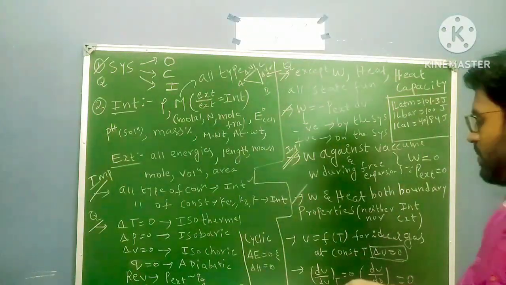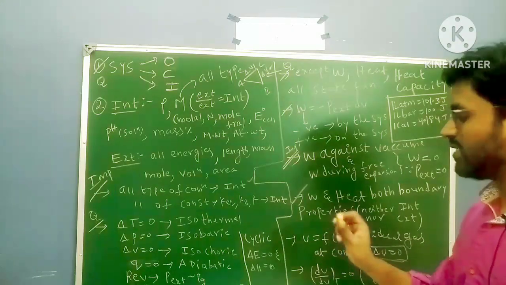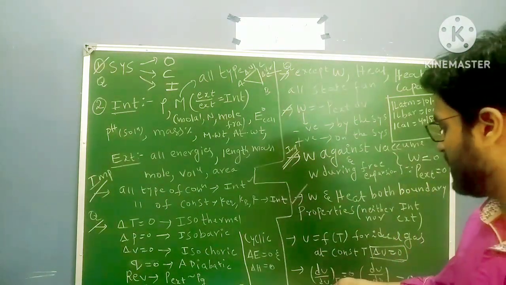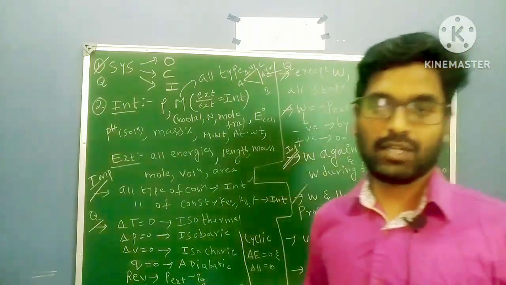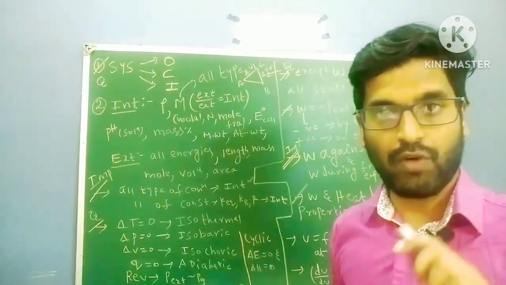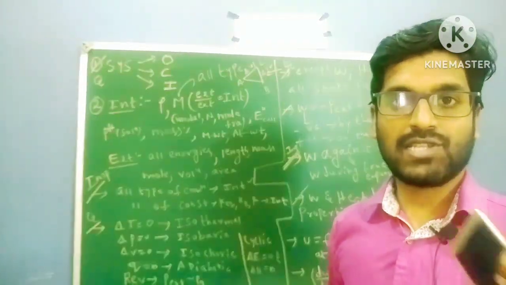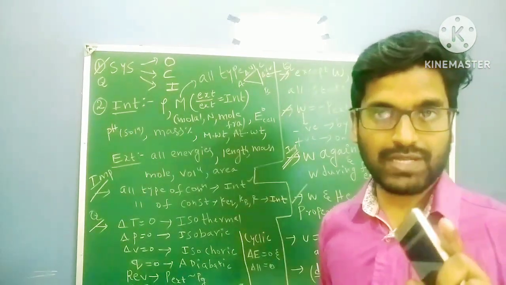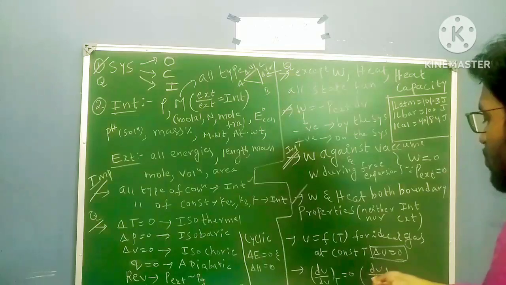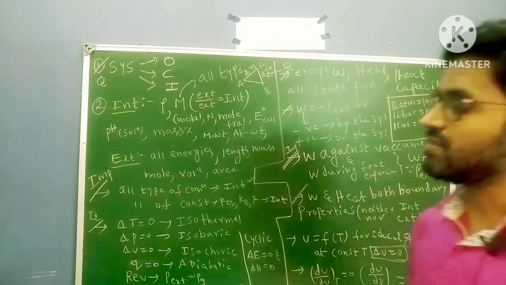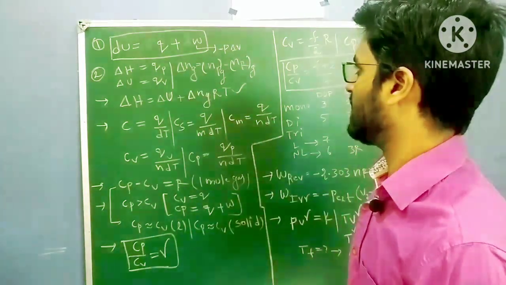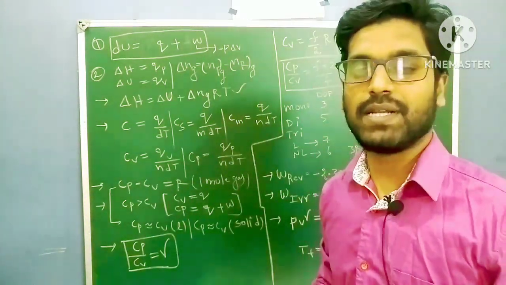Last one, dU by dV, change in internal energy with respect to anything. Change in internal energy with respect to the volume, with respect to the pressure, dU by dV at constant temperature. At constant temperature, if you take change in internal energy with respect to any variable, either volume, pressure, anything you take, it is always 0. This is also very important. So dU by dV at constant T equal to 0, dU by dP at constant T equal to 0. Okay, change in heat, change in work, change in internal energy, where W equal to minus P delta V.